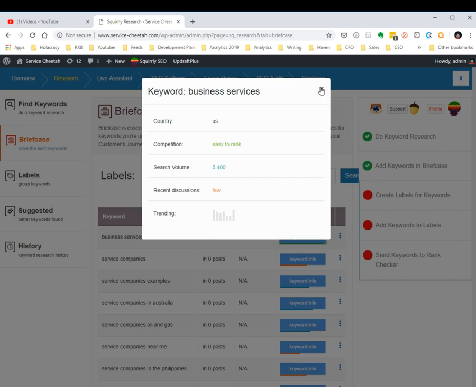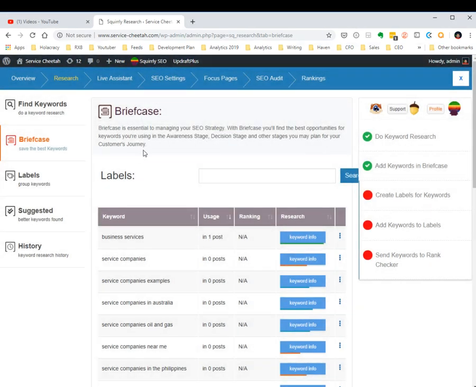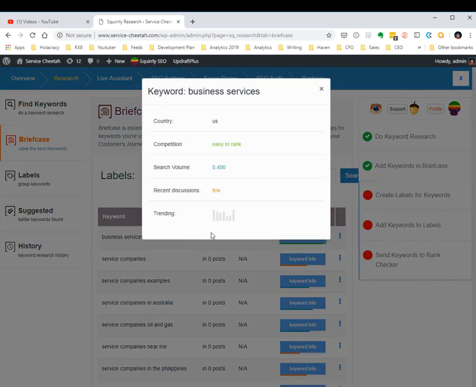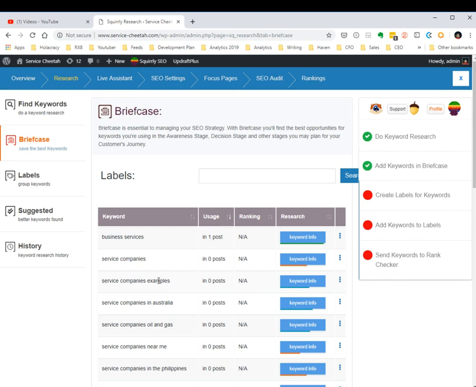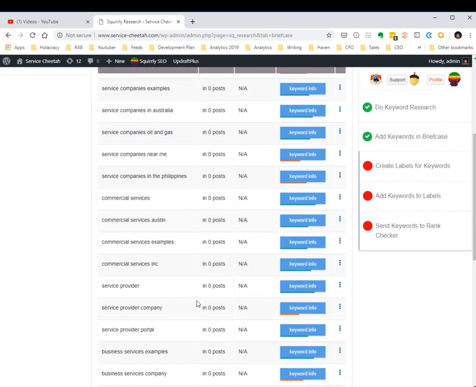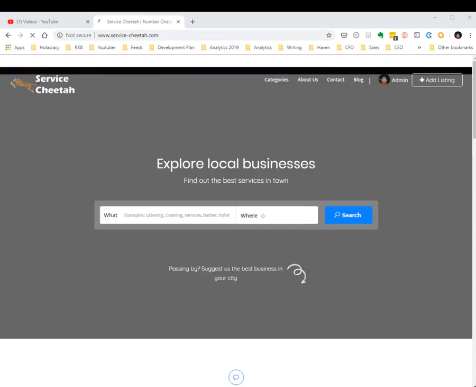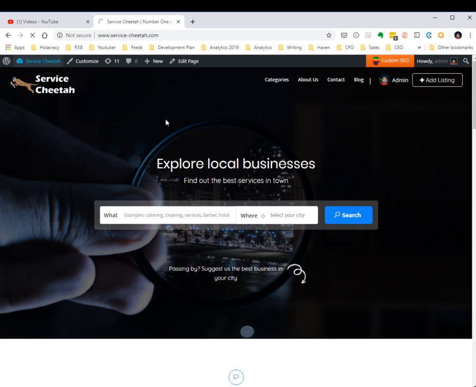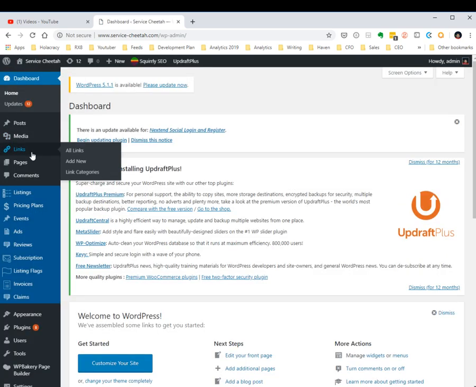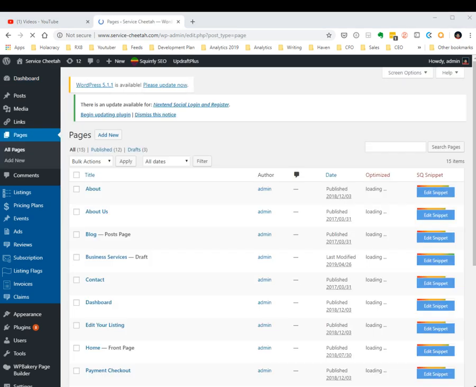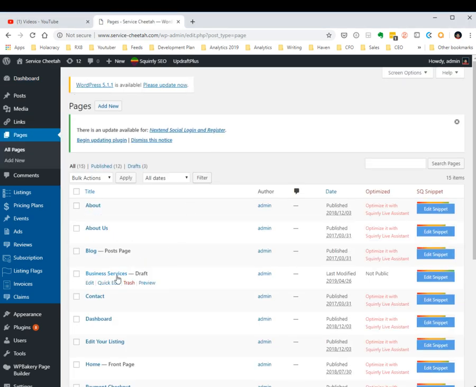And this is for another one of our test websites called servicecheetah.com. And I'm going to start optimizing for this keyword because as you can see here in my briefcase, it's got some pretty good stats. Now, let's go to a page. So I'm going here in WordPress to one of my pages. I think that I already have one that's been started. Pages. And I have the business services draft.